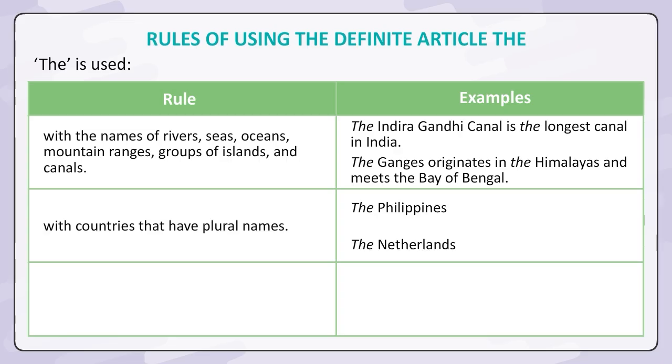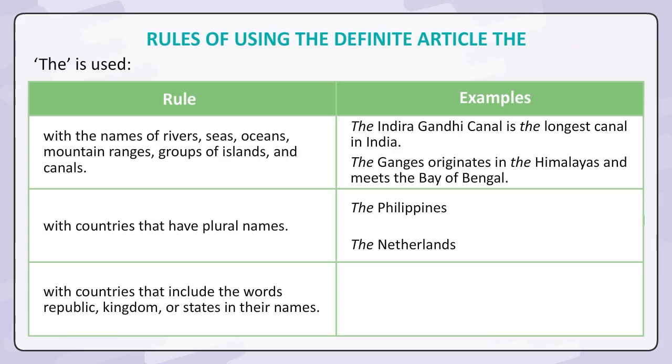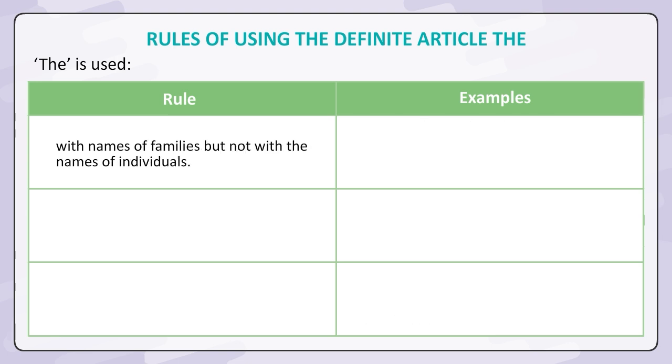With countries that have plural names: The Philippines, the Netherlands. With countries that include the words republic, kingdom or states in their names: The United States of America, the United Kingdom.